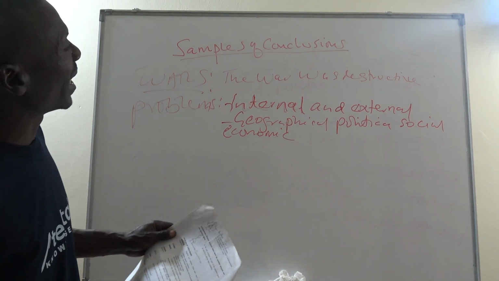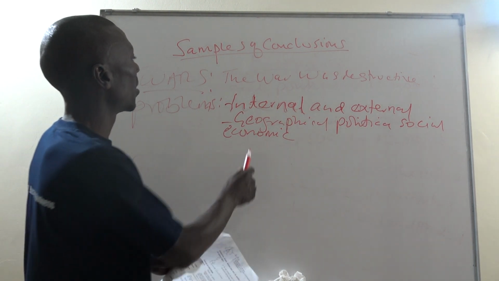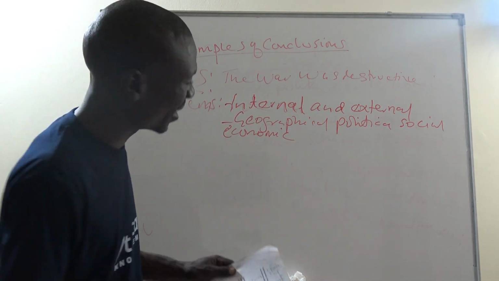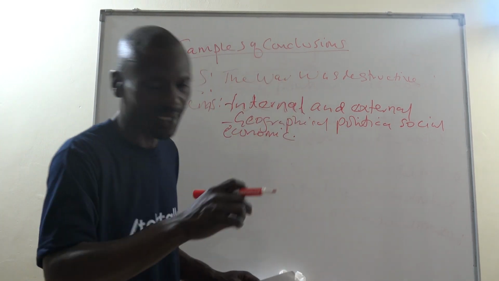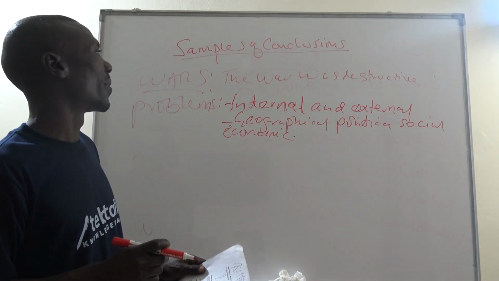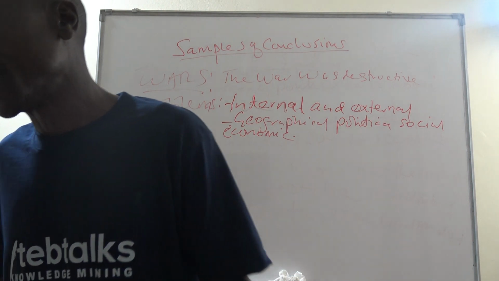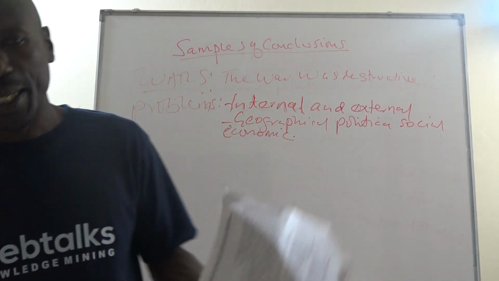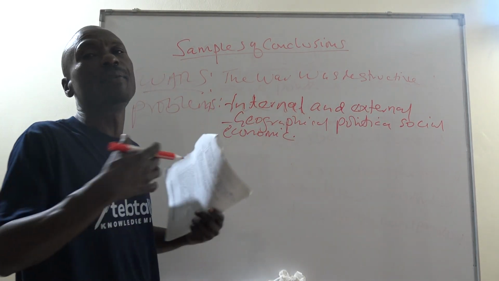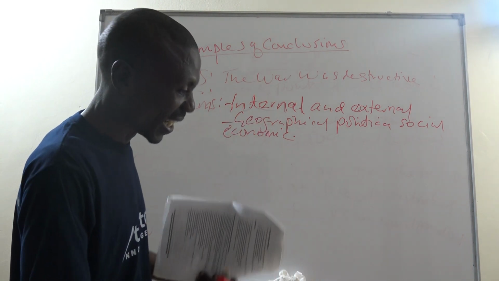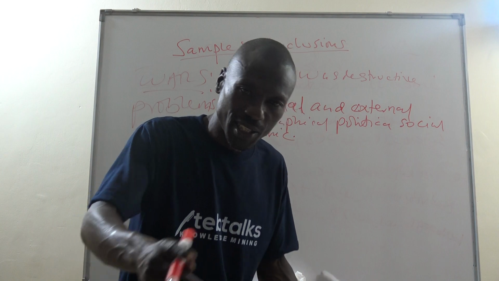Problems faced by the railway constructors were geographical, political, social, and economic. And please don't add "in nature." It is not good. So those are the conclusions we can make for any question in history and in any paper. You can pause.